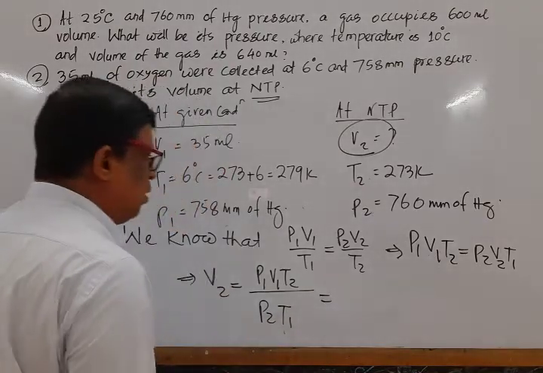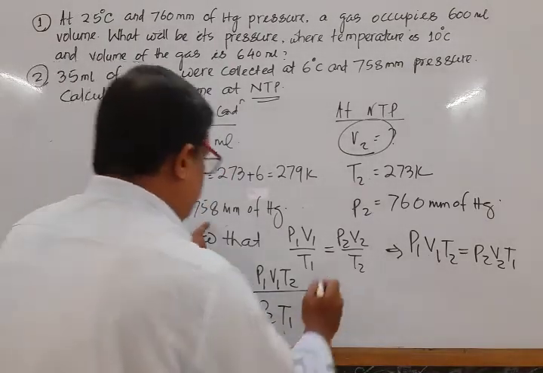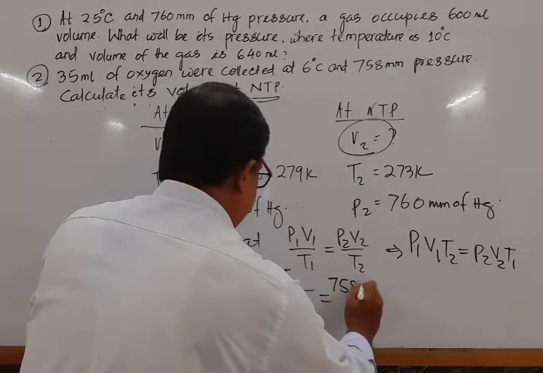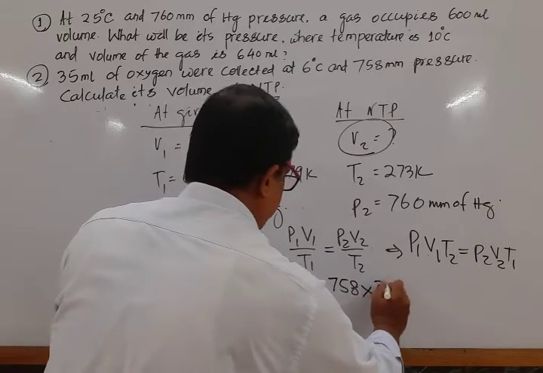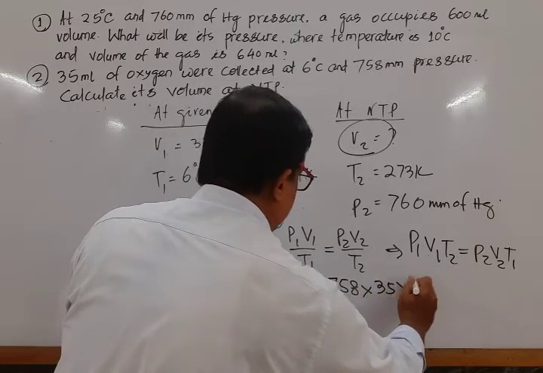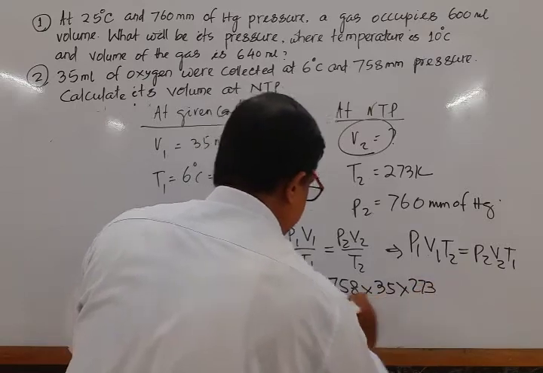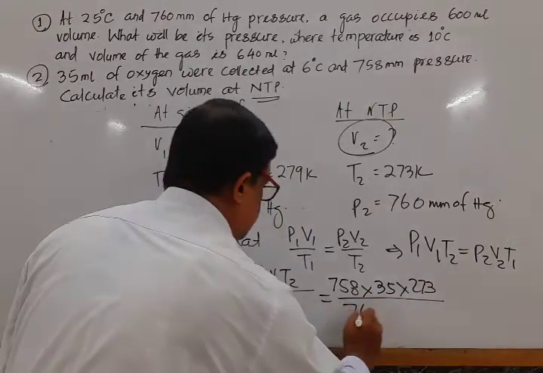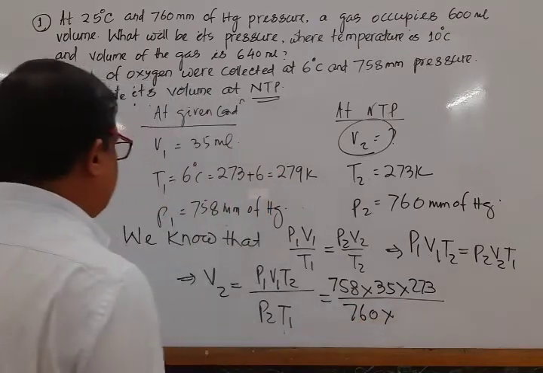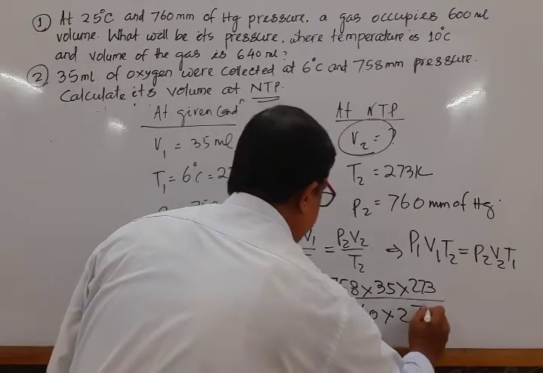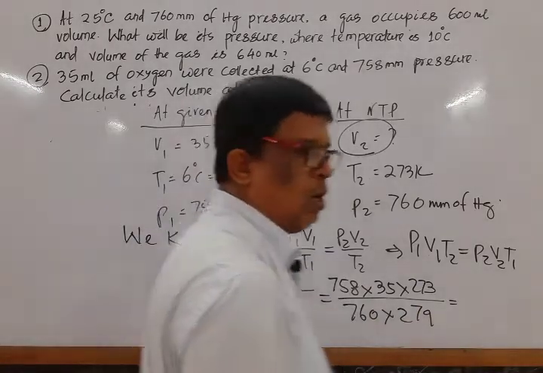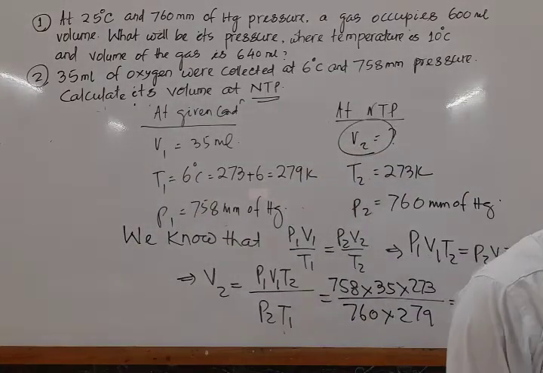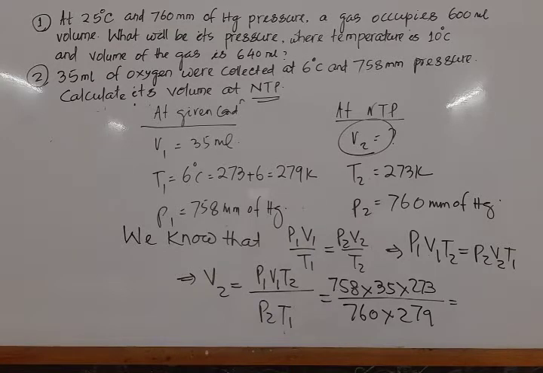Putting this value, P1 758 into V1 35 into T2 273 divided by P2 760 into T1 279.